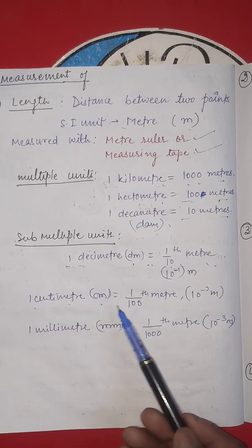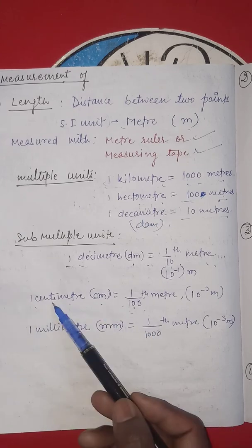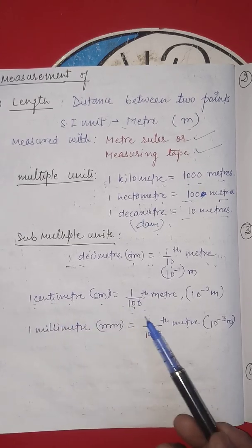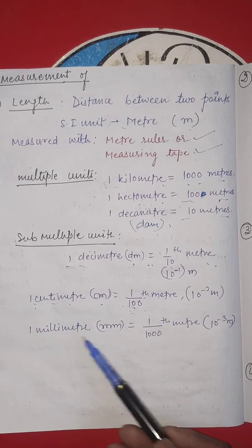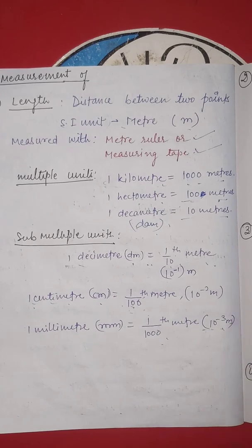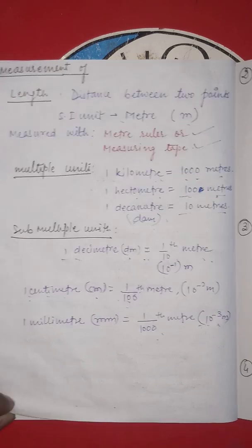Then 1 centimeter, we know that 1 meter is equal to 100 centimeter. That is one part from the 100 parts. And 1 millimeter will be equal to 1 upon 1000th of a meter, that is 10 to the power minus 3 meter. These are the SI multiple units and sub multiple units of measuring length.